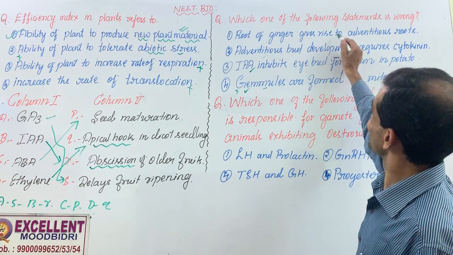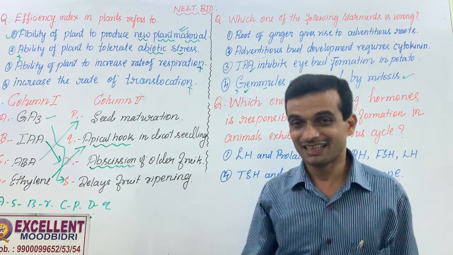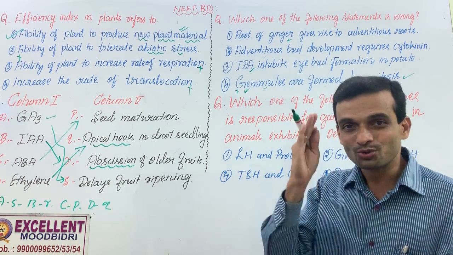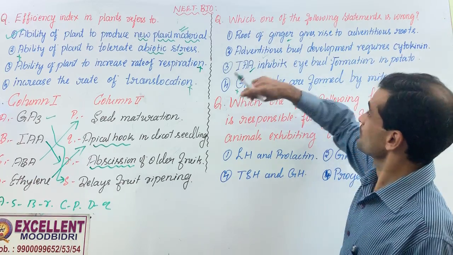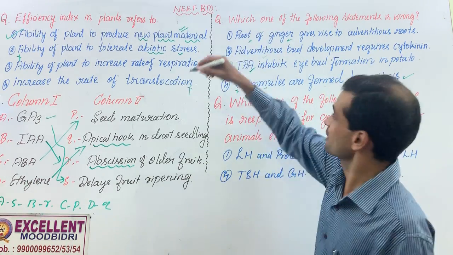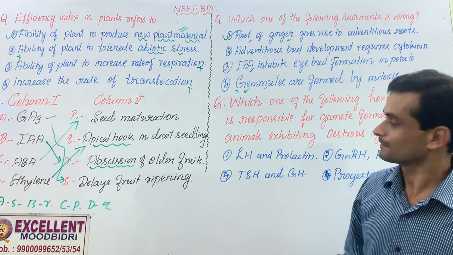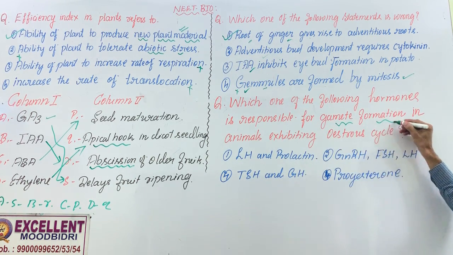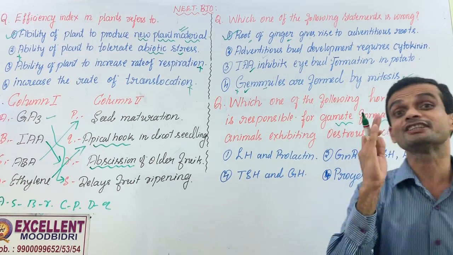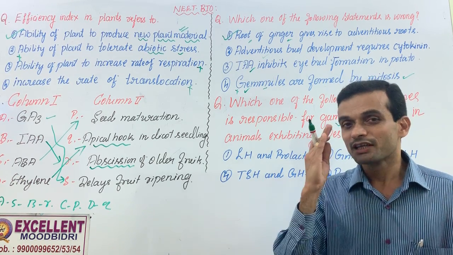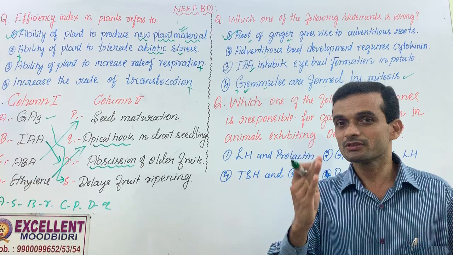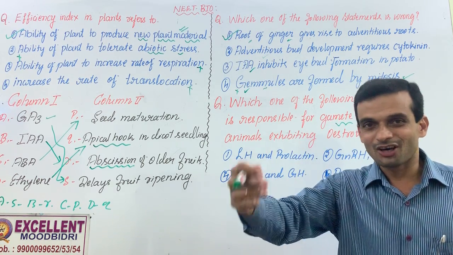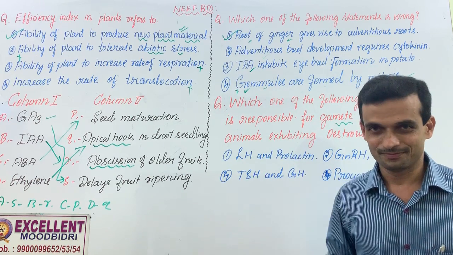Root of ginger gives rise to adventitious roots. Ginger is the modified shoot. Modified shoot produces adventitious root, not actually the root, it is shoot. Therefore, this is wrong. Next, which one of the following hormones is responsible for gamete formation in animals exhibiting estrous cycle? Actually, we have discussed about that menstrual cycle and role of different hormones in a human system.